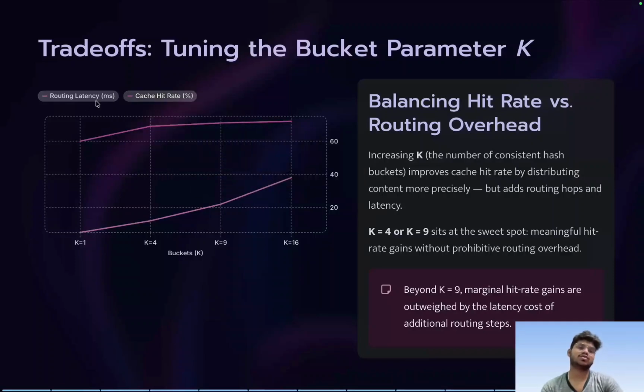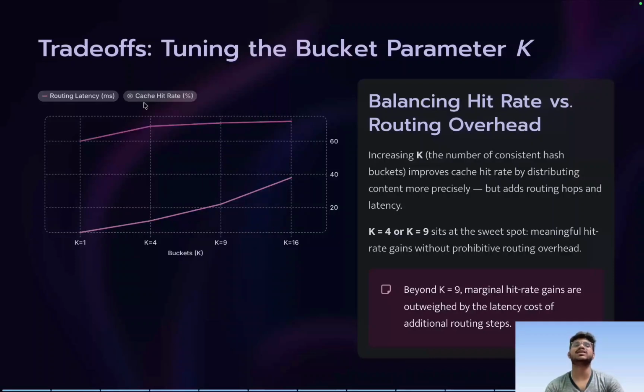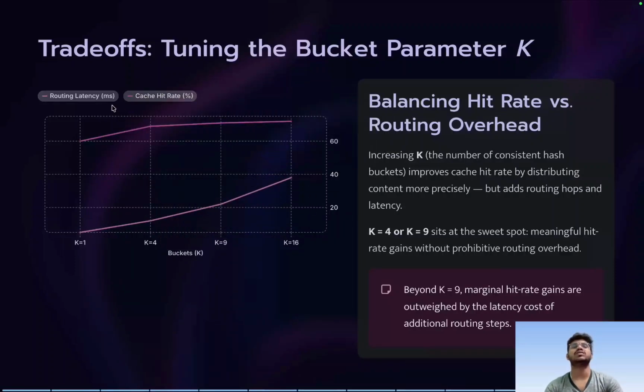So here are the two graphs. You can see that this is about the routing latency. If we increase k, the routing latency increases, which is actually bad. But if we increase k, the cache hit rate also increases, which is a good thing. So there is always a trade-off between routing latency and cache hit rate.